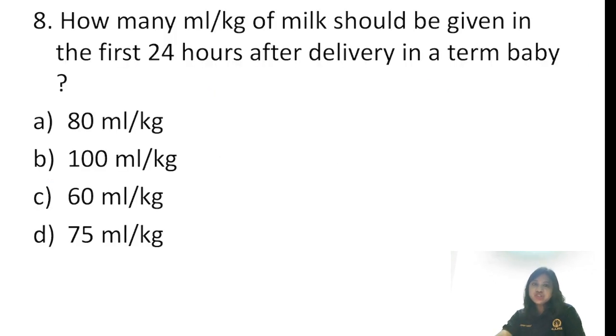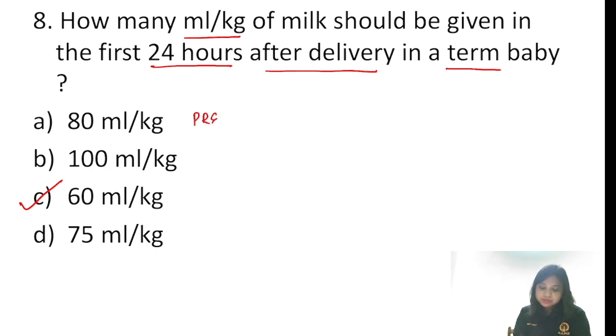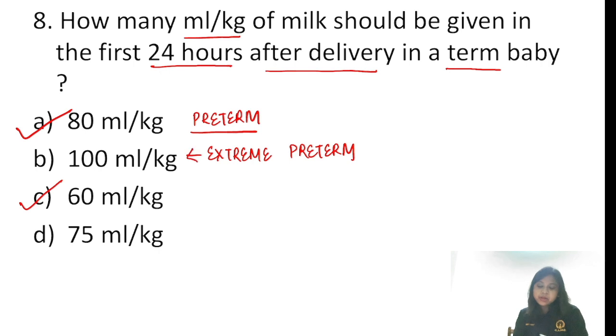How many ml per kg of milk should be given in the first 24 hours after delivery in a term baby? Just note the keywords. I already advised you to read and reread the question before attempting all the answers. It is a term baby, first 24 hours after delivery, ml per kg of milk. Since it is a term baby, the answer will be 60 ml per kg. If it is a preterm, the answer would have been 80 ml per kg. And if it is an extreme preterm, then it is 100 ml per kg.